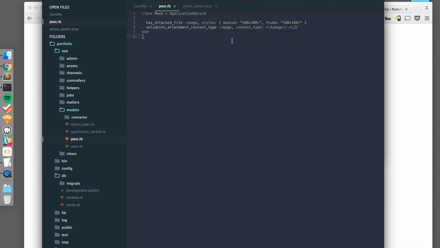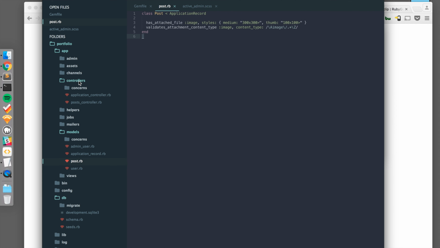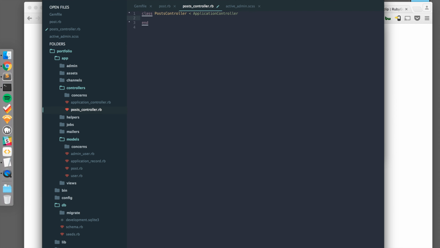Okay, so now we can go into our post controller and let's make some changes to this. We have an index page and we have a show page, and on these pages we'll want to display posts. So I'll quickly paste in the code that I have and then I'll explain it afterwards.